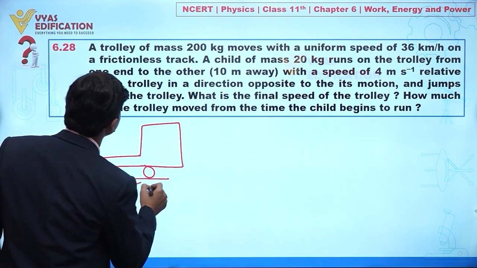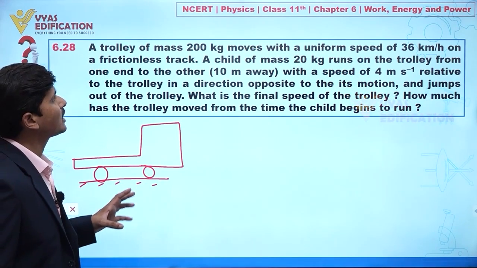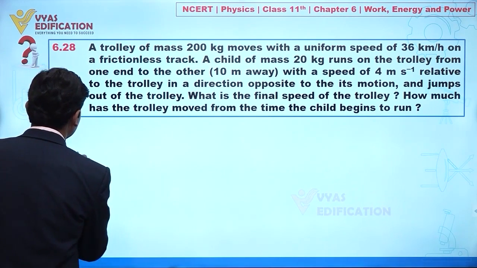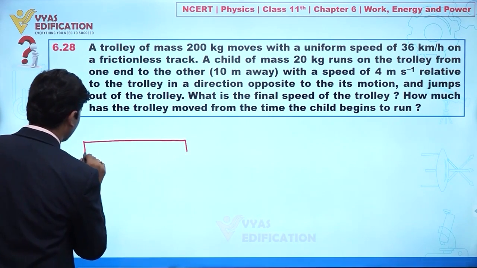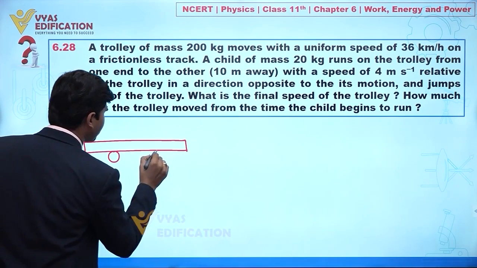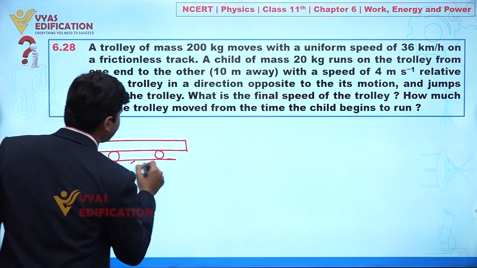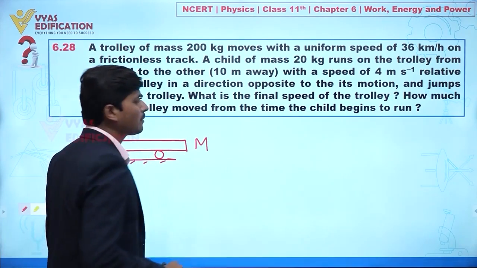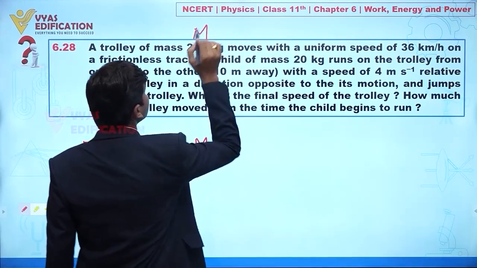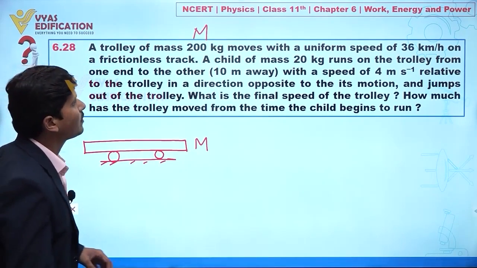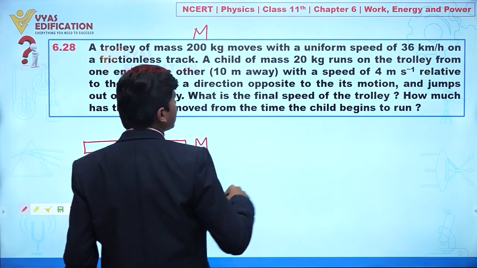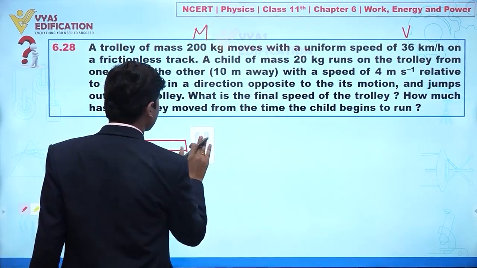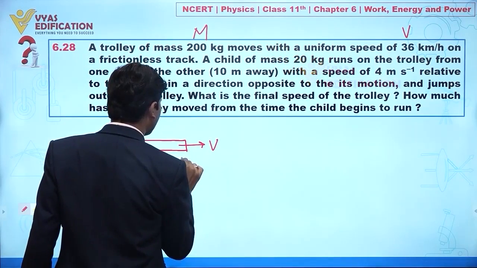And it is given in the question a trolley of mass 200 kilograms, so let's suppose I am taking mass capital M. This is 200 kilogram. It moves with the uniform speed 36 kilometer per hour. I am taking it V, clear? So this is V, having mass capital M.